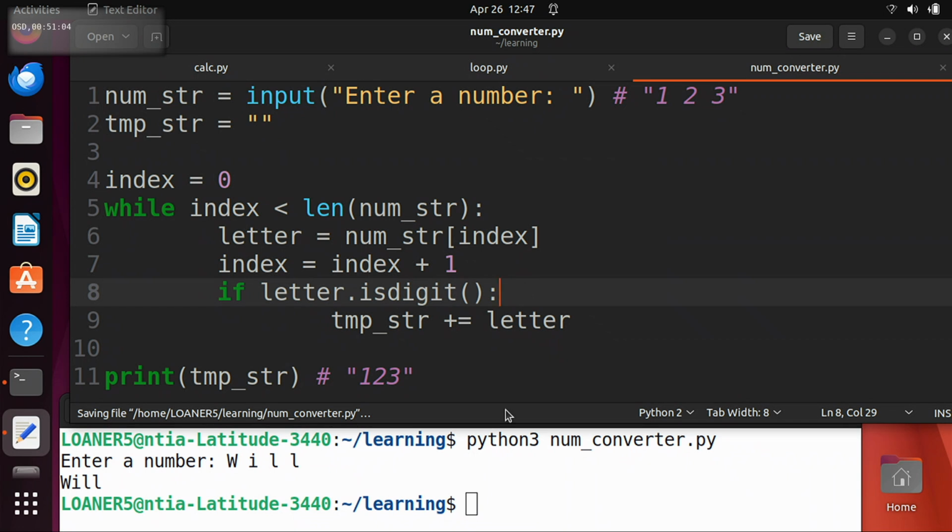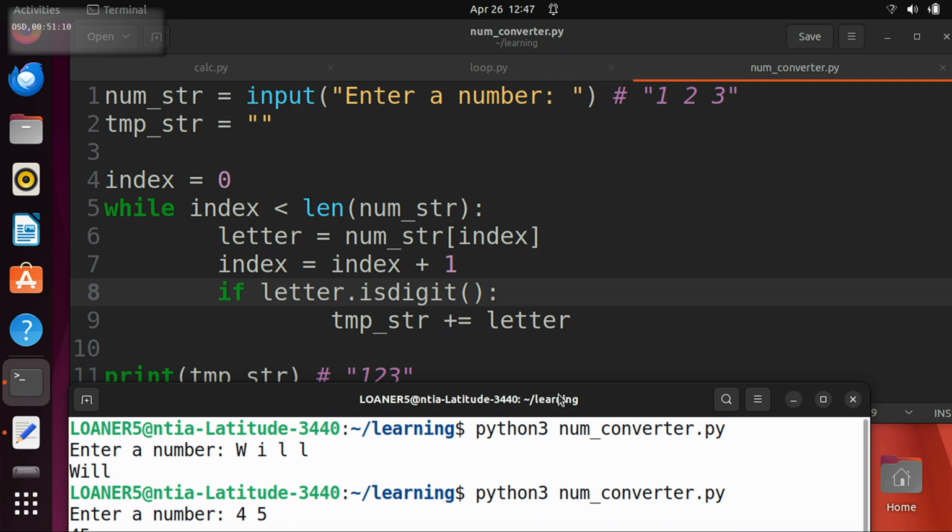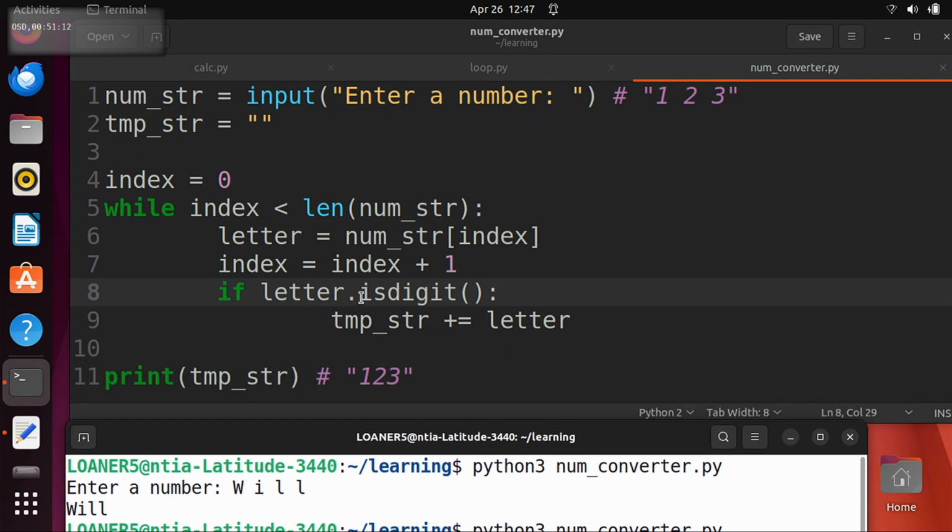So this, is that how you spell that? I always forget. It might be snake case, but I think, okay, no, that works. Okay. So this is a little bit of a new syntax that we haven't seen before. What you have here is letter, then a period, then isDigit, and then you have these parentheses with nothing in them.